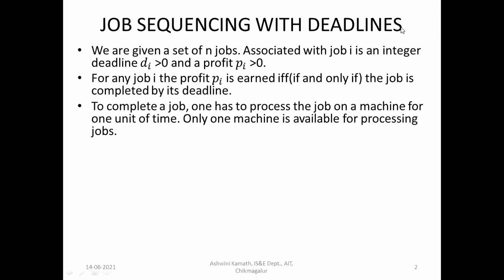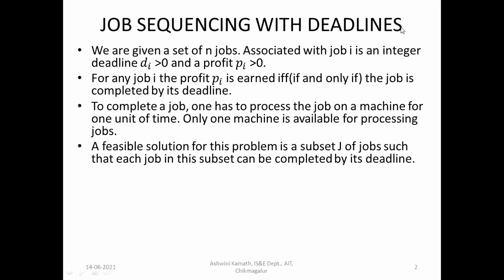To complete a job, one has to process the job on a machine for 1 unit of time, and we have only one machine available for processing the jobs. Only one machine we have, and only one job can be executed at a time. If we can complete a job within its deadline, we will earn the profit Pi.